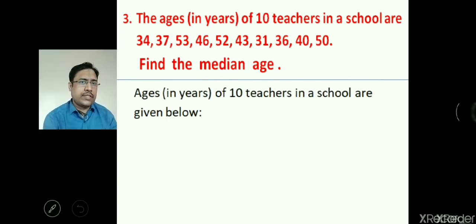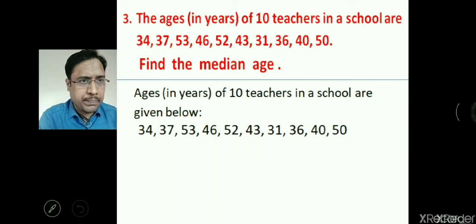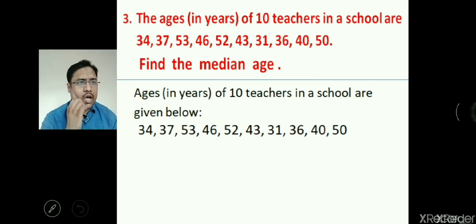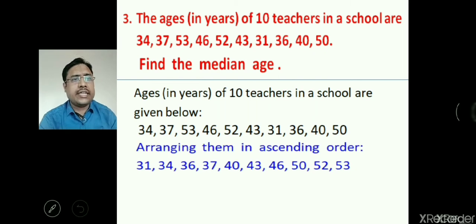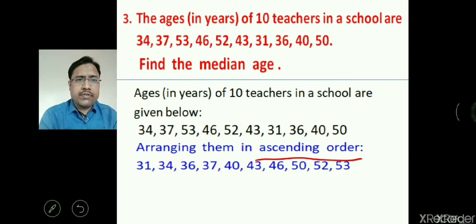What will you do? First of all, the ages in years of 10 teachers in a school are given below. Now first arrange the given data in ascending or descending order. So we are arranging in ascending order. Any one of the orders we can arrange. So I have arranged 31, 34, 36, 37, 40, 43, 46, 50, 52 and 53. This way I have arranged the data in ascending order.